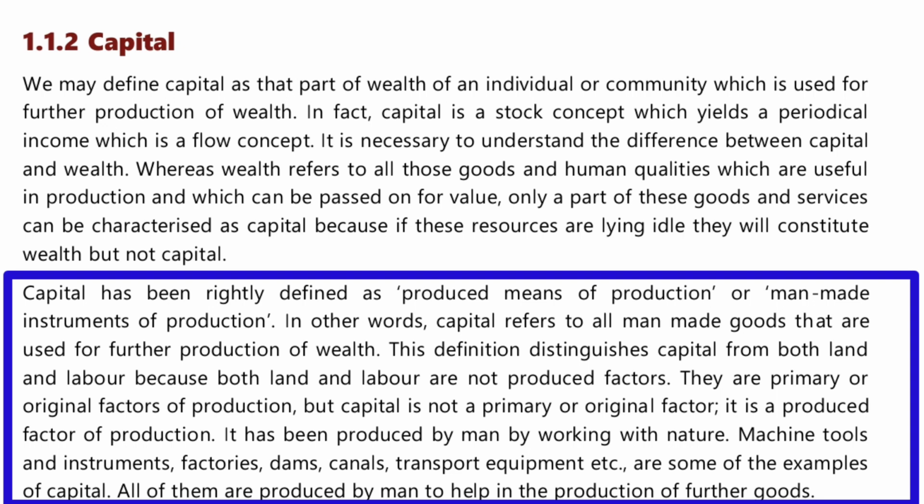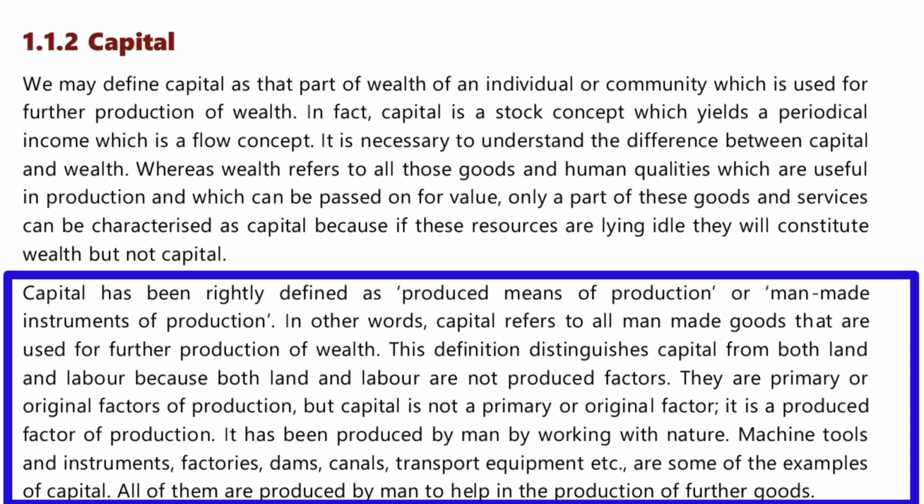It might be in the form of cash or it might be in the form of machine tools, instruments or the other ways also. So anything which helps for further production which has a wealth value attached to it is called a capital. Now this capital can be classified into 6 or 7 varieties. What are they?